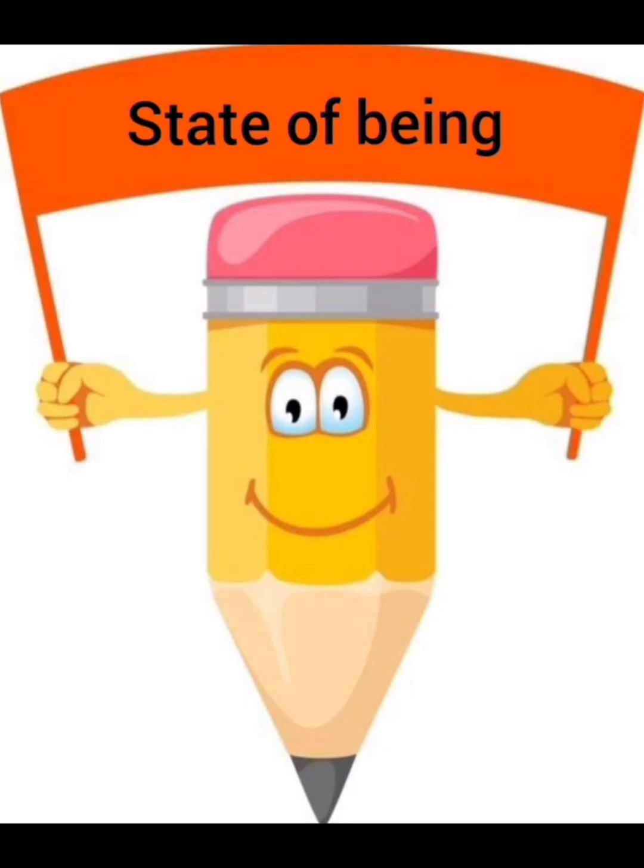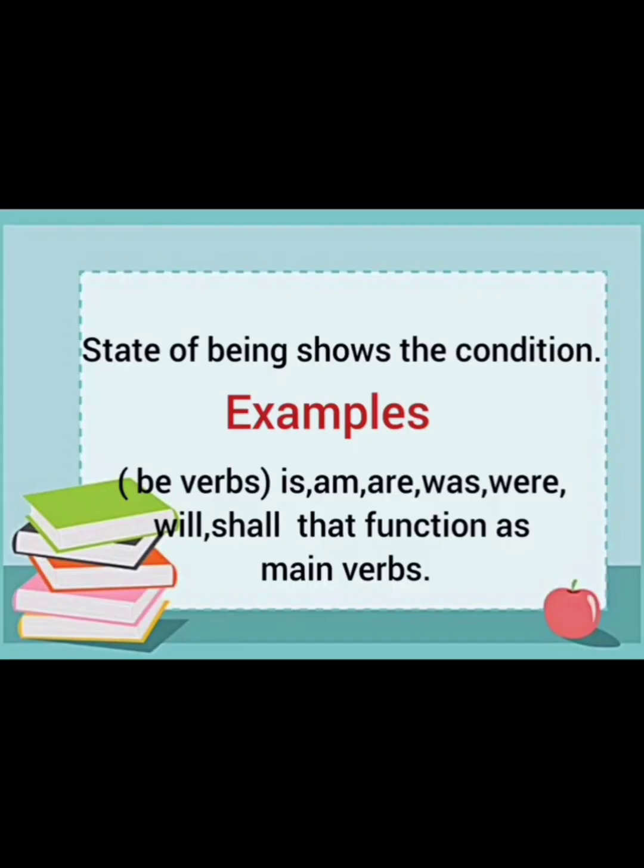Now it's time for state of being. State of being shows the condition or the situation of the noun. For example, all the be verbs is, am, are, was, were, will be, shall be that function as main verb within the sentences are considered as verbs.